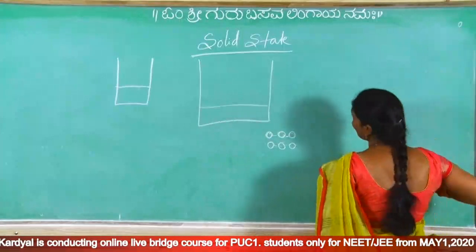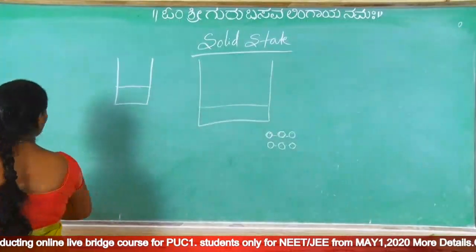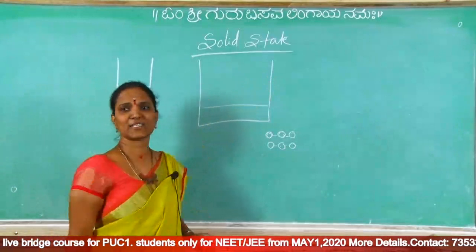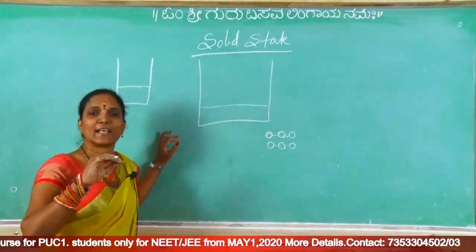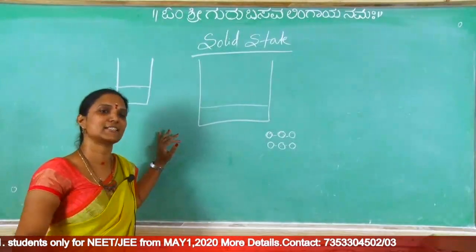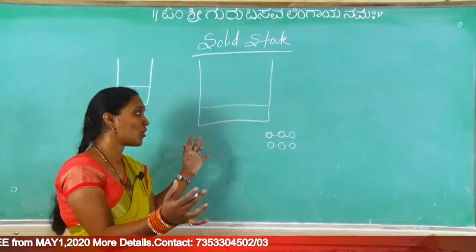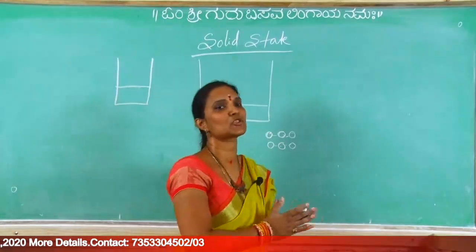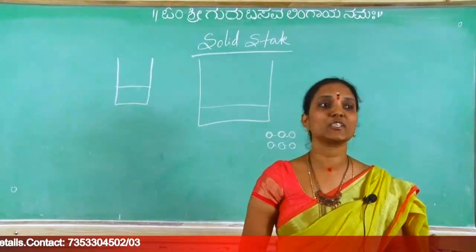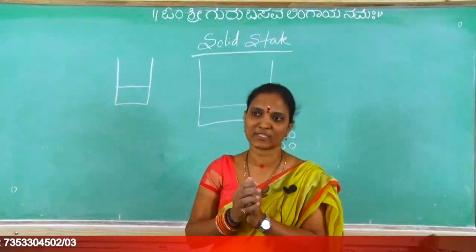One particle is here, another particle is here. So distance is more, interactions are less. If interactions are negligible, then that state is a gaseous state. If fewer interactions are there, that is a liquid state. If strong interactions are there, then it is a solid state. So in solid state, strong intermolecular interactions are present.